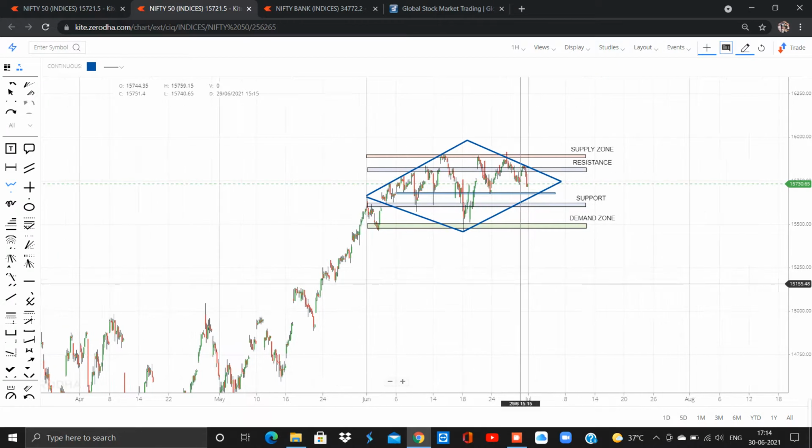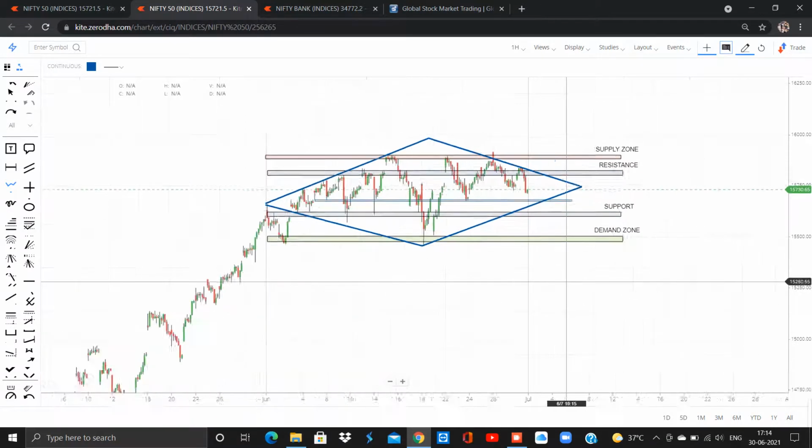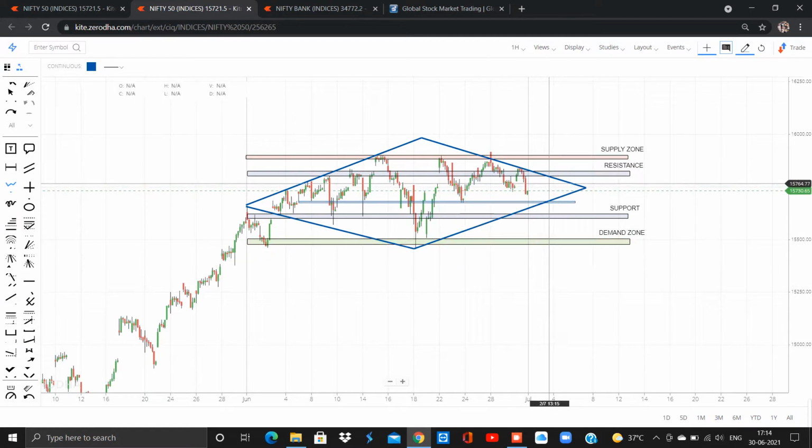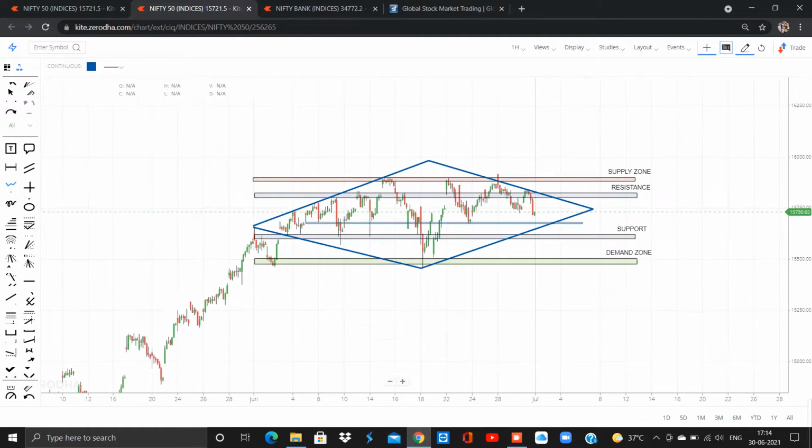So we could expect very good momentum in the upcoming trading sessions. It may happen tomorrow or the day after tomorrow, or next week. Even this diamond pattern could expand, but there is a probability of some huge momentum over here. So this is for Nifty 50.